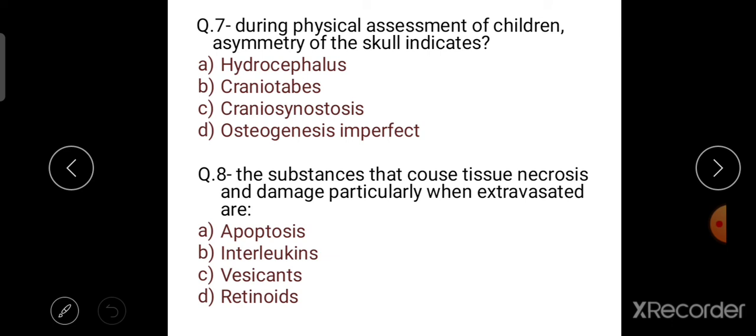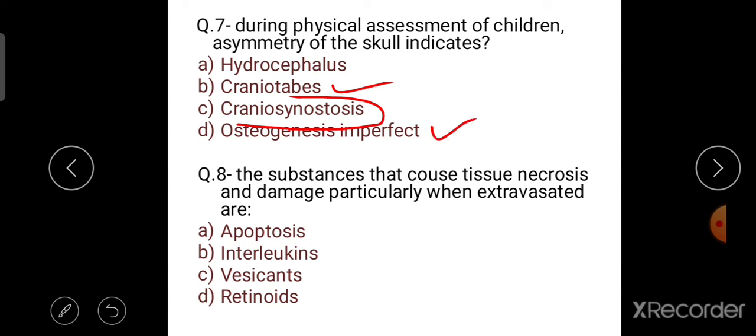Question number 7. During physical assessment of children, asymmetry of the skull indicates: the options are hydrocephalus, craniotabes, craniosynostosis, osteogenesis imperfecta. So the right answer is craniosynostosis. Option C is the right answer. And what is craniotabes? Craniotabes is softening or thinning of the skull in infants or children, especially seen in newborns.